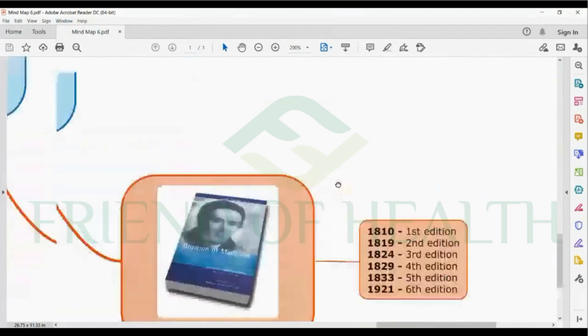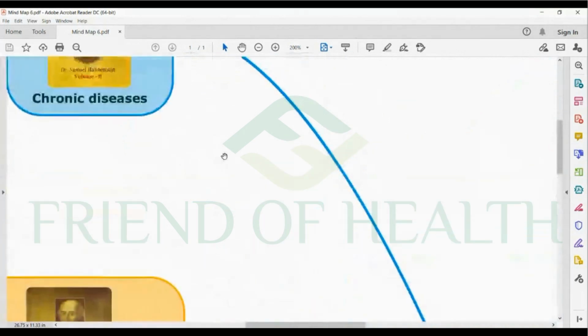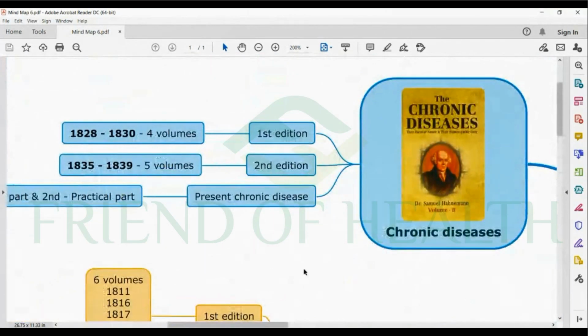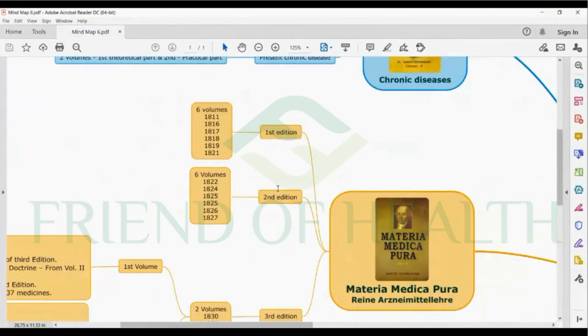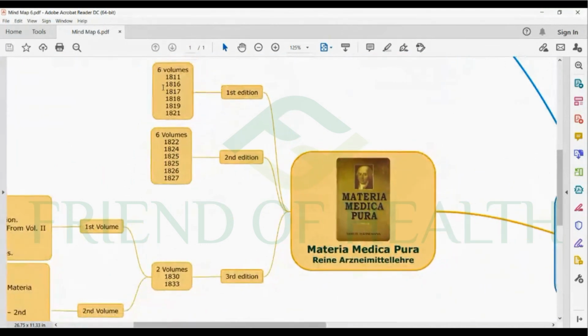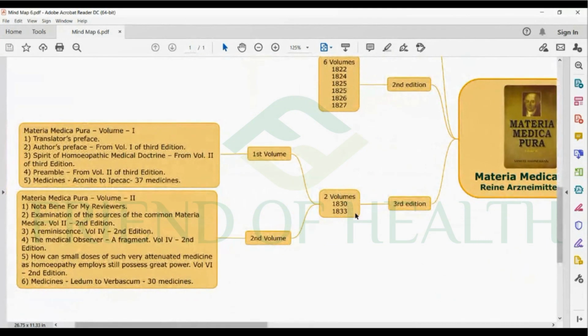So such changes or additions which appeared in the Organon of Medicine, which are mentioned in the appendix part, are also important. And you can revise Materia Medica Pura years. The first edition came in 6 volumes starting from 1811 to 1821: 1811, 16, 17, 18, 19, 21. This is not so important, but 1811 is important, the first edition's first volume. And second edition, 1822 to 1827. Some books say 1828, but 1822 to 1827. And the third edition, the present one which you see, is a 2-volume book, 1830 and 1833, first volume and second volume.